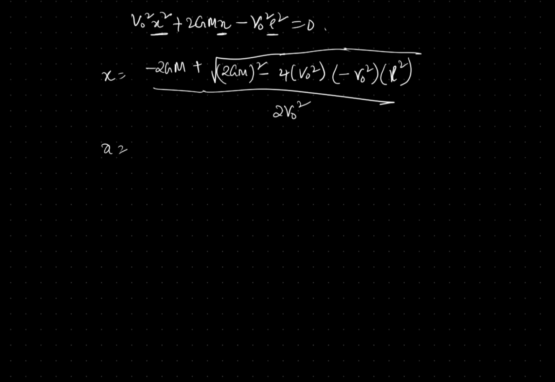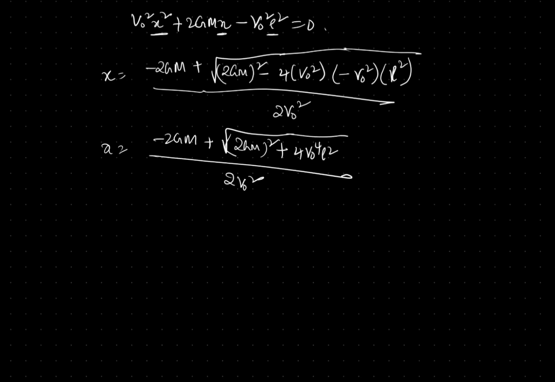So x equal to minus 2GM plus under root 2GM whole square plus 4 v0 power 4 L square, divided by 2 v0 square. So basically this is the shortest distance between the planet and the sun when it is passing, and this is the answer we want.